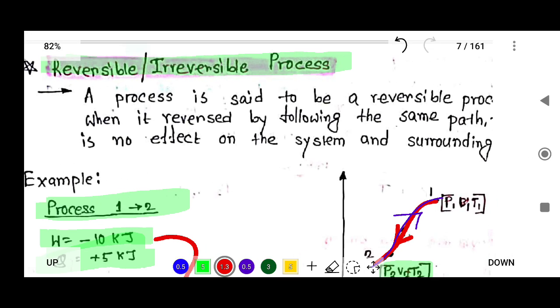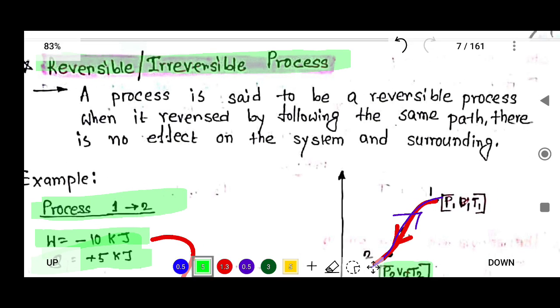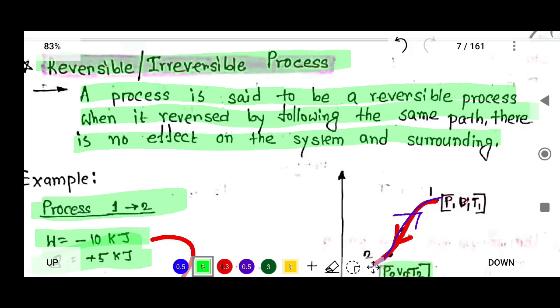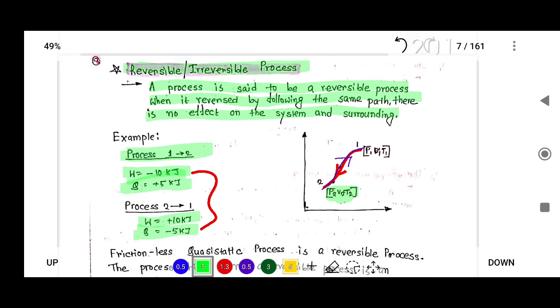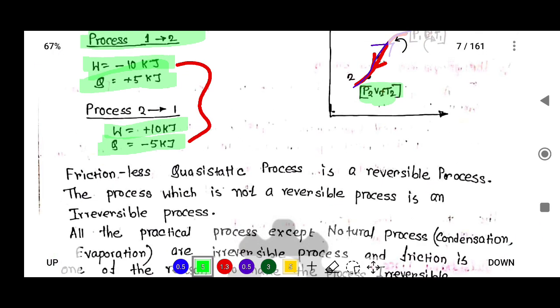Let's try to understand this. A process is said to be a reversible process when it is reversed by following the same path and there is no effect on the system and surroundings. Now, frictionless quasi-static processes are reversible processes. If there is no friction in a process, it is known as a quasi-static process, and this is a reversible process. Quasi-static process means a very slow process.